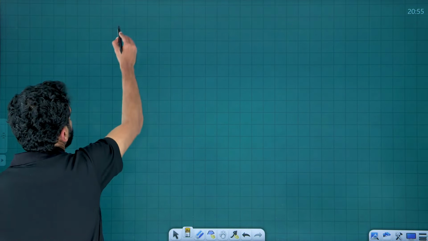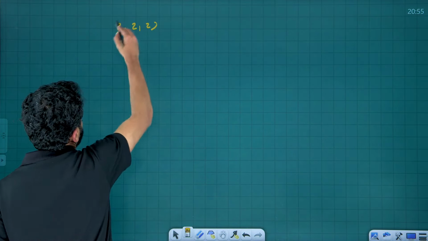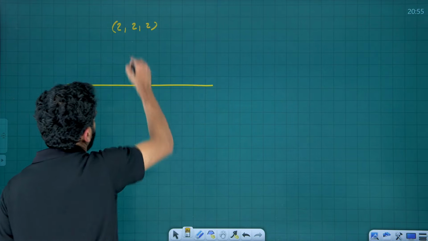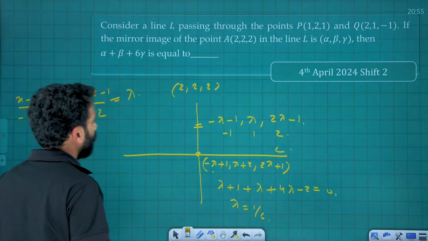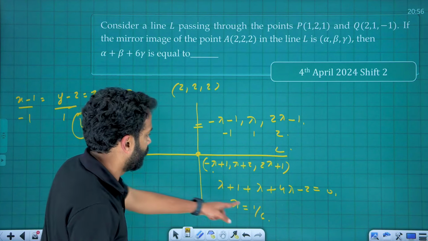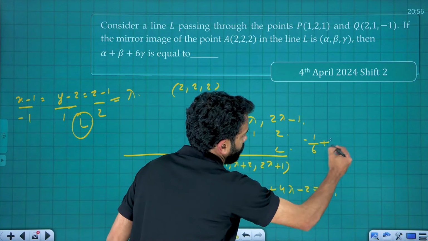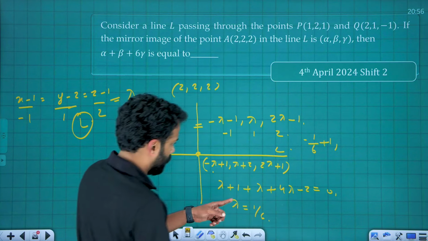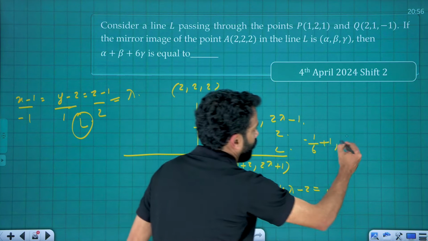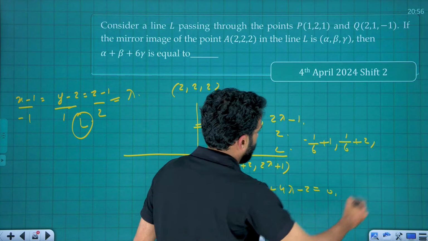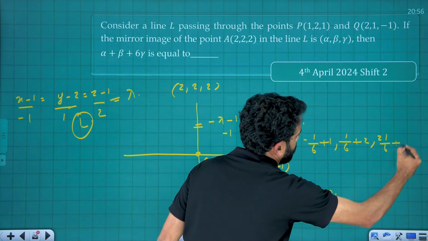And this point will be minus lambda plus 1. We can substitute 1 by 6 here. It will be minus 1 by 6 plus 1, and 1 by 6 plus 2, and 2 into 1 by 6 plus 1.